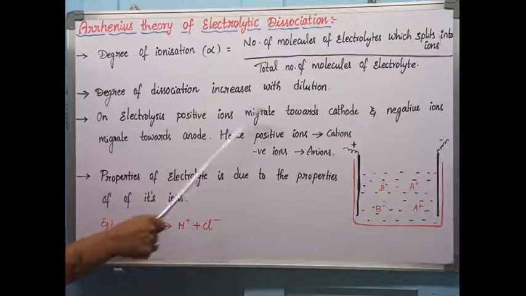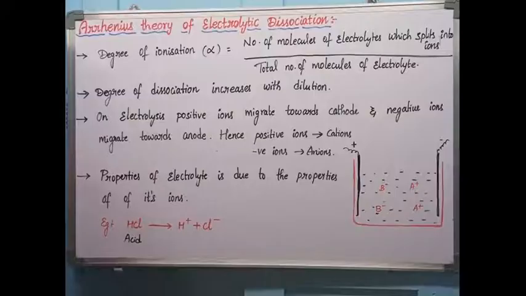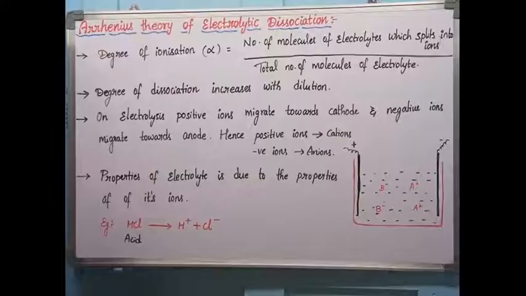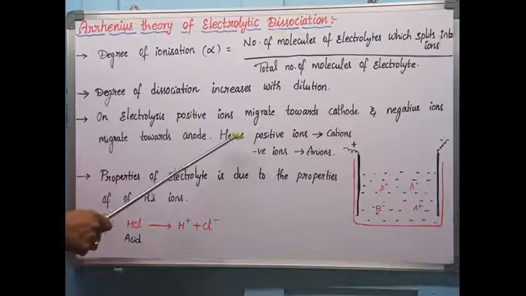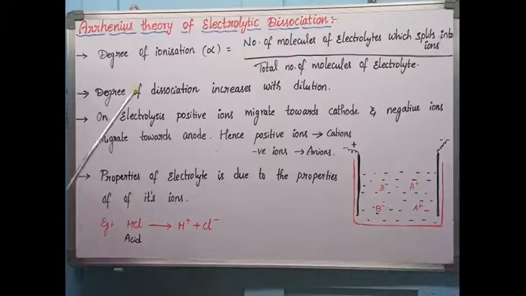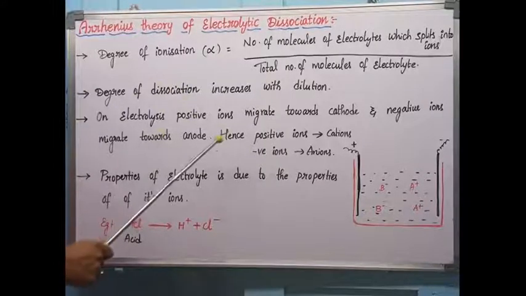On electrolysis, when you introduce electrodes in this electrolytic cell, what happens? The positive ions migrate towards the cathode. The negative ions migrate towards the anode. Positive ions are called cations, negative ions are called anions. The total charge carried by the positive ions is equal to the total charge carried by the negative ions. In order to maintain neutrality, the positive charge and negative charge should be equal in any electrolyte.